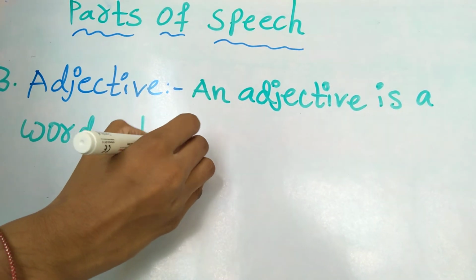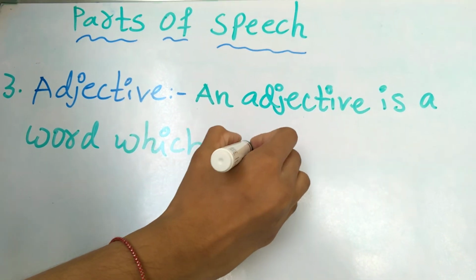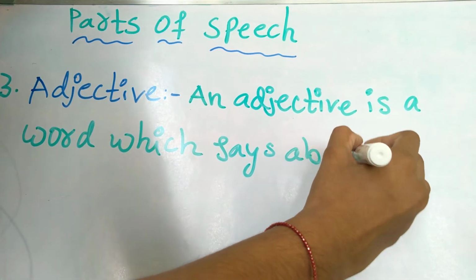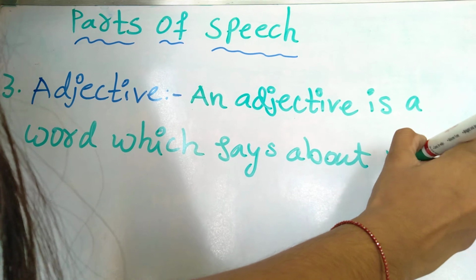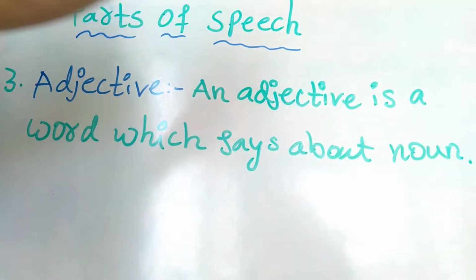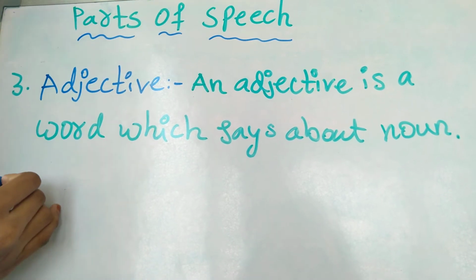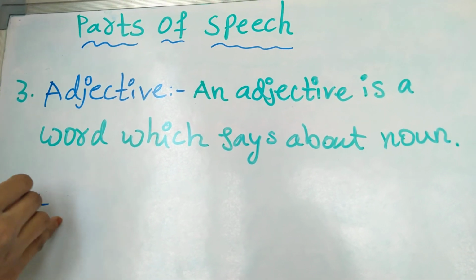An adjective is a word which says about noun. We'll see an example.